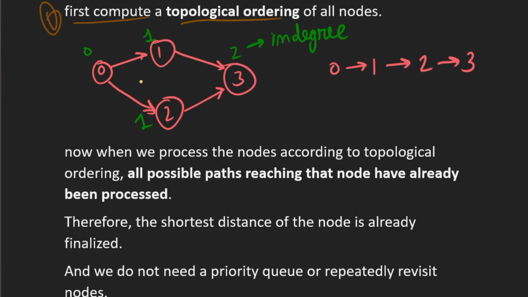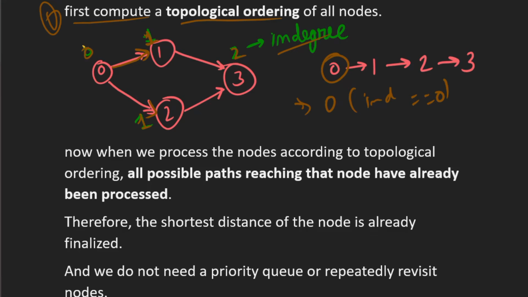For this topological ordering, first of all we'll find the in-degree of all the nodes. This node has in-degree 0, this one has in-degree 1, this one also has in-degree 1, and this one has in-degree 2. Then we'll take all the nodes with in-degree 0. Here node 0 has in-degree 0, so we take that node and push it in the answer. Now we look at the neighboring nodes of node 0, which are 1 and 2, both having in-degree 1.